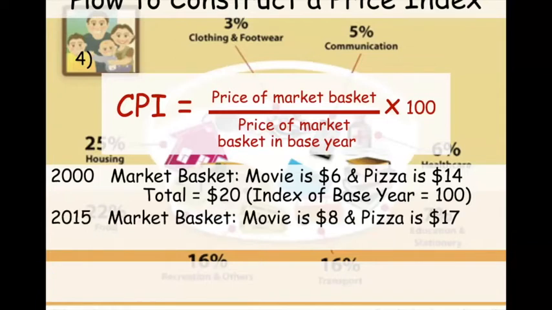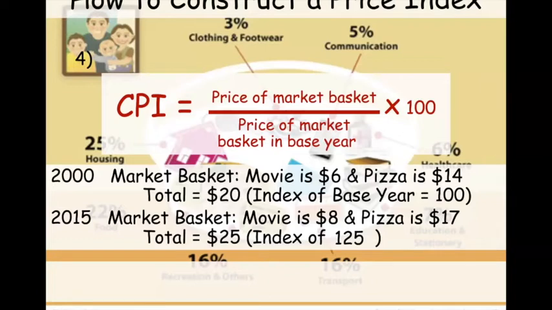Okay. And then in 2015, we look at movies is $8 and pizza is $17. How would we calculate that? Well, we would just plug this in. Our base is 100, right? So the price in the base year, we'd put 20. What is our current one, which is 25? It'd be 25 divided by 20 times 100. Okay. That would give me an index of 125.